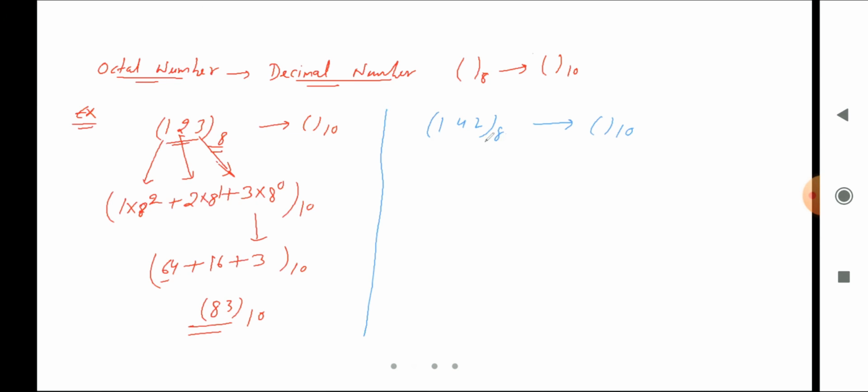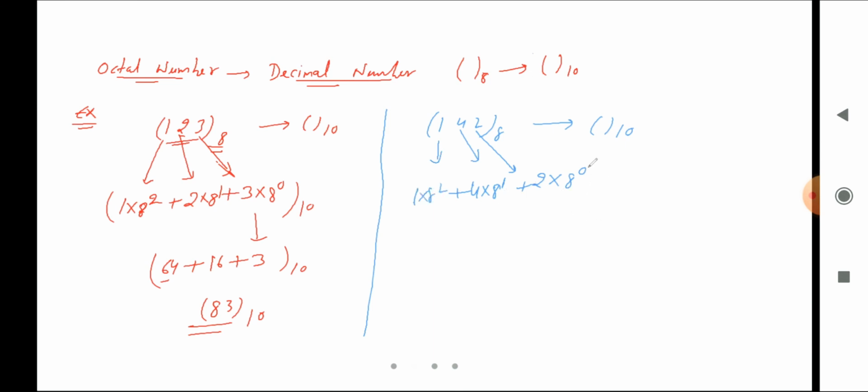So again, what will happen? I will take this value 2 multiply by 8 power 0. Next I will take value 4. 4 multiply by 8 power 1. Next I will take value 1. So 1 multiply by 8 power 2.